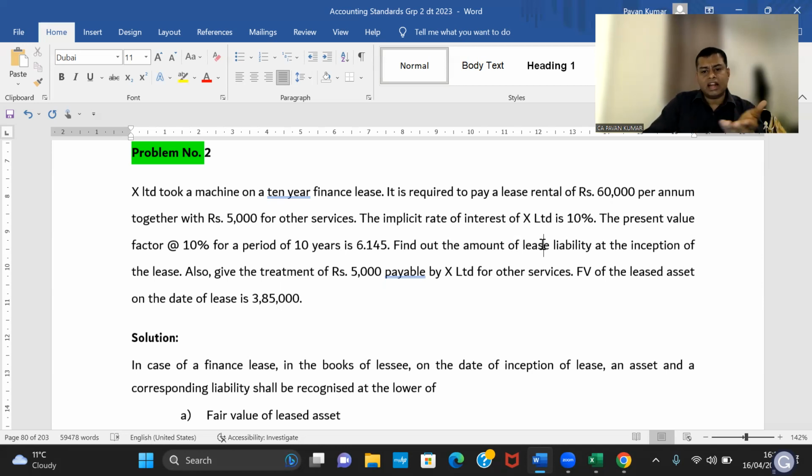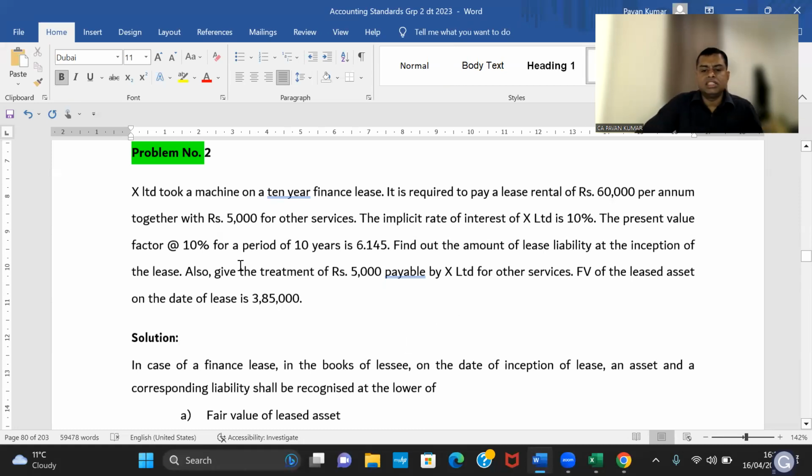I have shown you how to calculate IRR also in problem number 1. But if IRR from lessor perspective is not available, then lessee's weighted average cost of capital should be the basis.